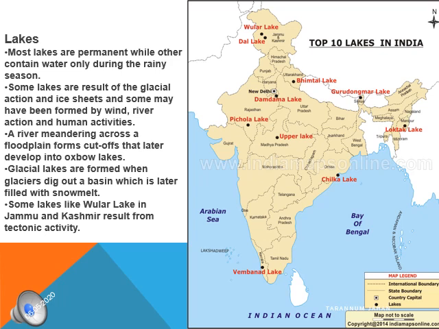And some are salty lakes, like in Rajasthan you have a salt lake, that is the Sambar lake, which is used for producing salt. So these are the different types of lakes which are found in India.